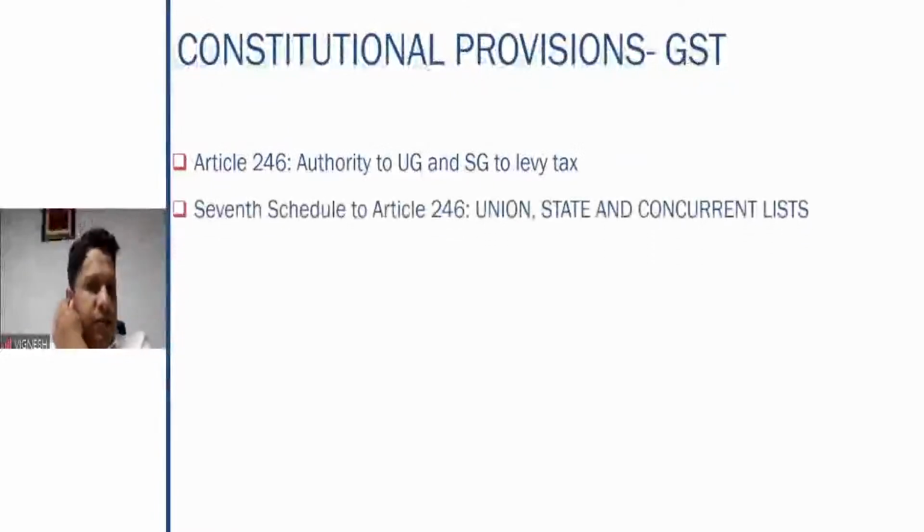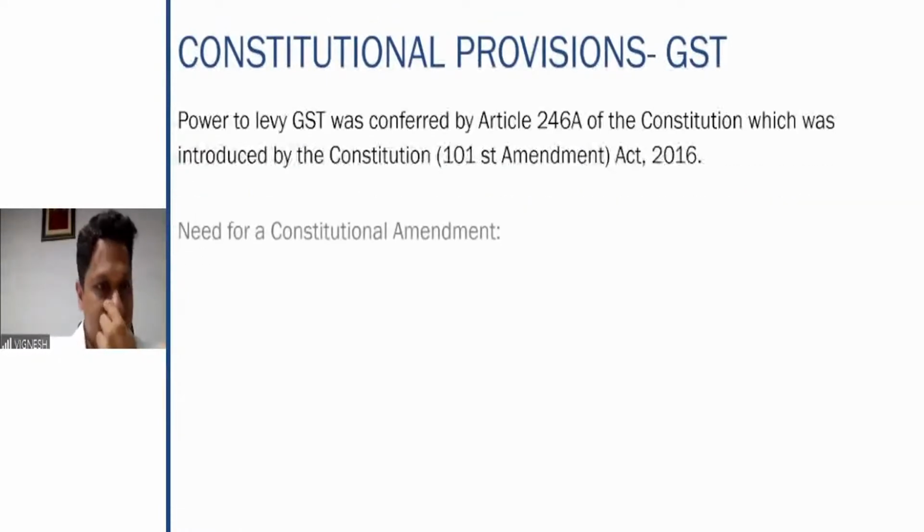Article 246 gives the authority to the central government and the state government to levy the tax. As you all know, whenever you go through any provision of the respective law, any law for that matter, you always start with the 3 types of lists. The 7th Schedule to Article 246 has the union list, the state list, and the concurrent list.